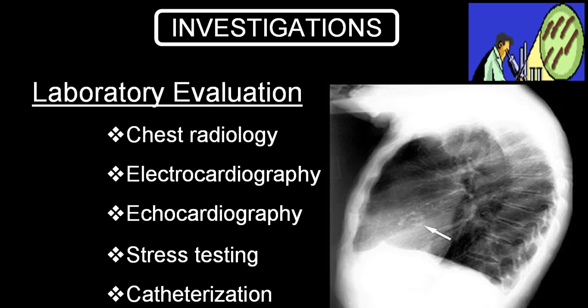In echocardiography, you can identify the severity of the ventricular hypertrophy, dilatation, systolic volume, left ventricular end-diastolic pressure, and systolic pressure. You can also identify bicuspid, tricuspid, or unicuspid valve. You can also find out whether it is supravalvular, valvular, or subvalvular, that is, outflow tract obstruction. You can also detect infective endocarditis, thrombus formation, etc.